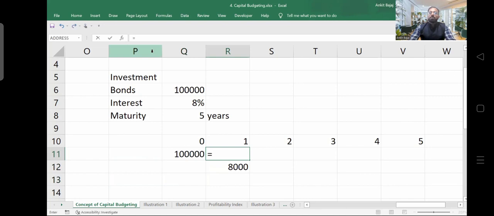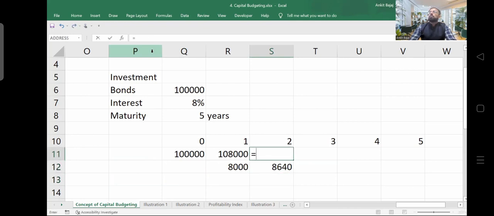Now, what is going to be the closing balance of your investment? It is going to be 1,08,000 because your interest is getting accrued, but you won't be able to withdraw that interest. Next year you will be getting interest on interest. Yes or no? How much interest will you get? You will get 8% interest.